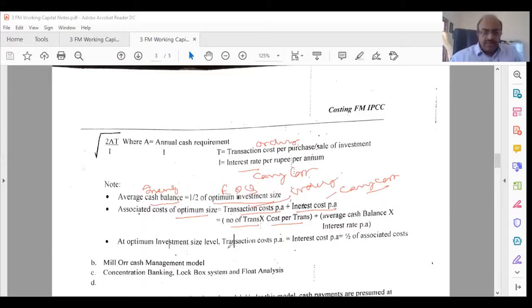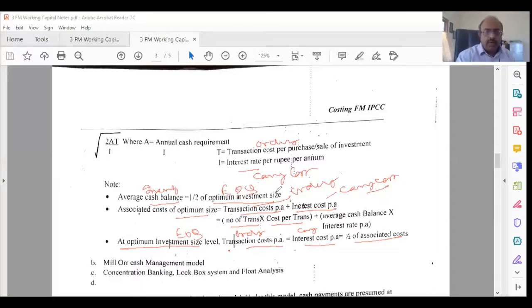At optimum investment size, transaction cost per annum is equal to interest cost per annum, which is equal to half of the total cost. There also the same thing was happening. Total transaction cost is equal to your carrying cost. The transaction cost is the ordering cost. Ordering cost and carrying cost are equal at optimum investment size, which is the EOQ in Wilson's model, and that is equal to half of both these costs put together.